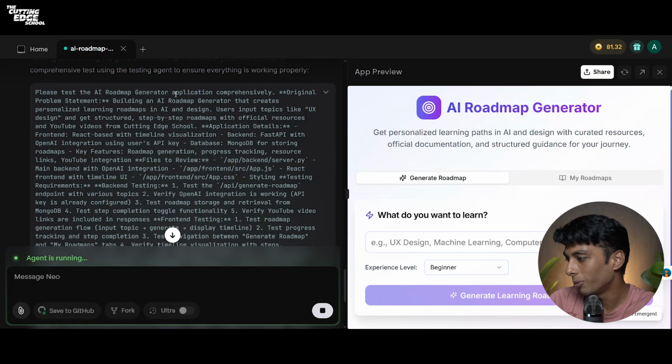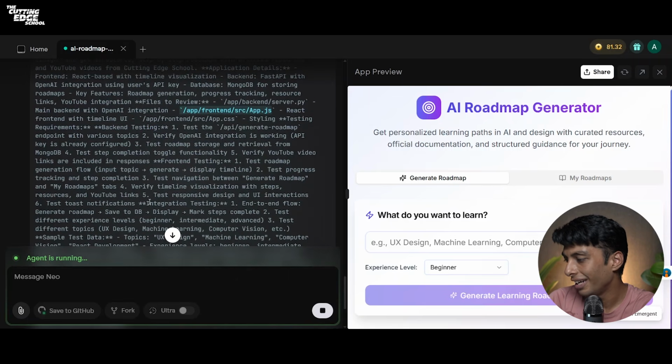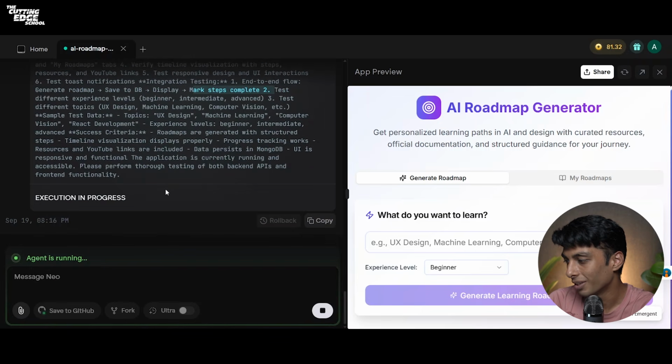Please test the AI Roadmap Generator application comprehensively. YouTube videos from Cutting Edge, application details, app.frontend/src.app.js, integration testing, which is end-to-end flow, generate roadmap, save to database, display plus mark steps complete, test different experience.